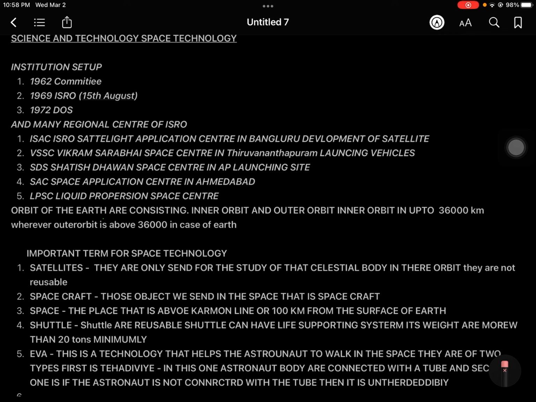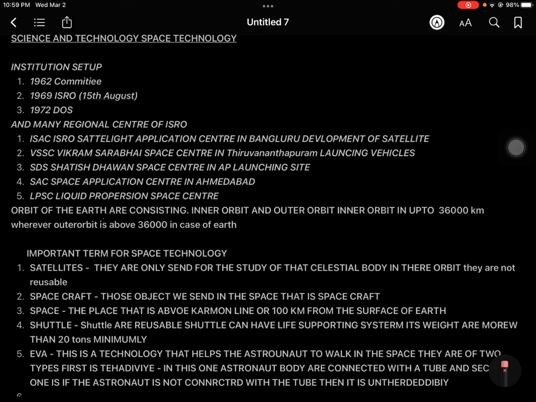Okay, so next is the satellite. They are only sent for the study of celestial bodies in their orbit. They are not reusable. So satellites are sent only into the orbit of some planets or celestial bodies for their particular study, or for getting some forecast, for getting some information. So this whole thing we could say is study. They are not reusable because they cannot enter the earth's surface again after some time.